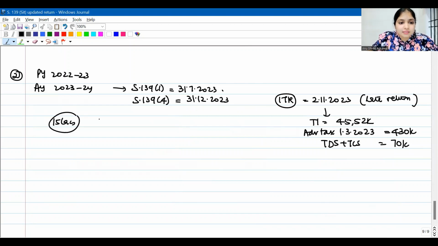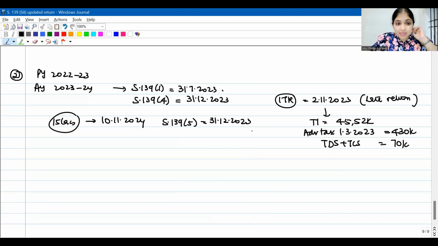And when is he realizing this? Only on 10th November 2024. He can revise the return under 139(5), but the time to revise the return is only till 31st December 2023, guys. Only till 3 months before the end of the assessment year. But he realized the mistake after this date. So he has no choice now. He will file 139(8A) return only. You're understanding? Under 139(5), he wants to file a revised return, but the revised return time limit is over.